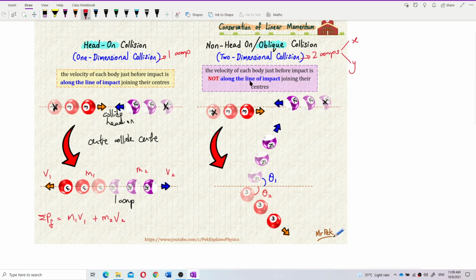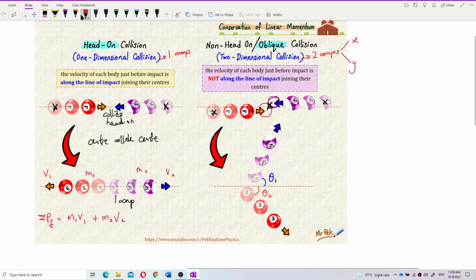Hold on a second. This is the red ball, and this is the purple ball. Purple ball is over here. You see, they collide over here. They do not collide head on. This one is a head on collision.